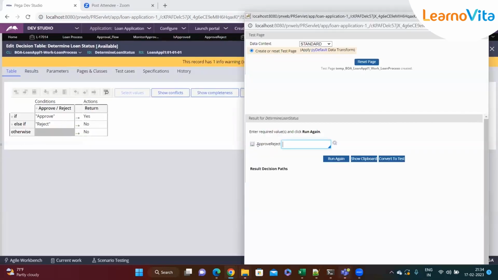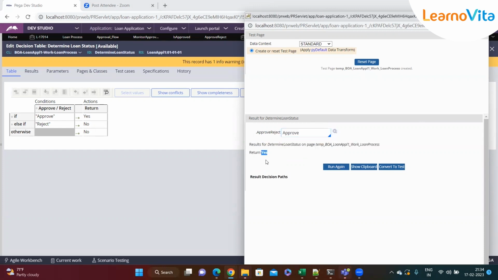Now you can see approve, reject. Just enter approve and click on the run again button, and you can see Pega is returning yes. And if you type something else, you can see it returns no.